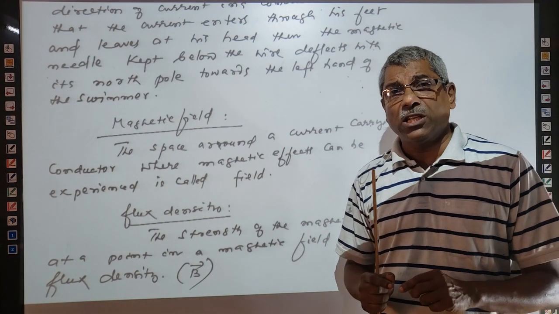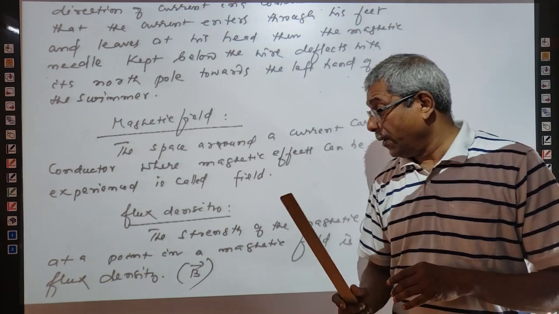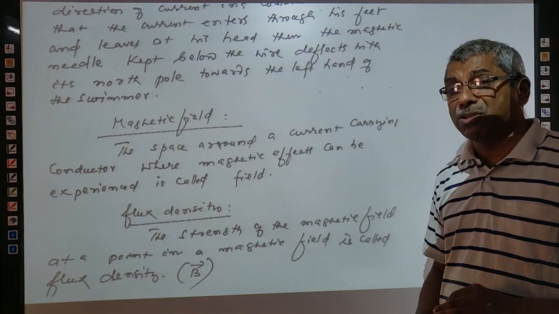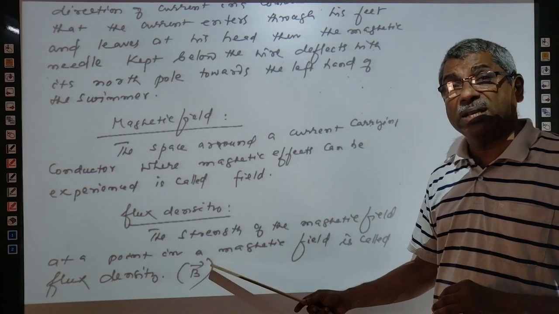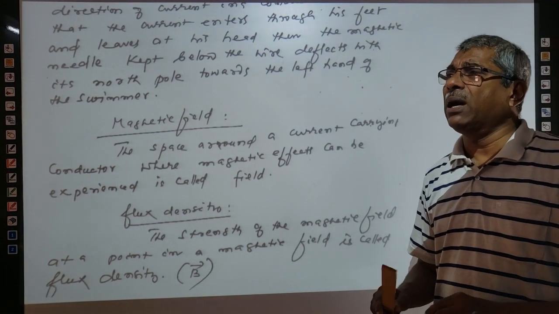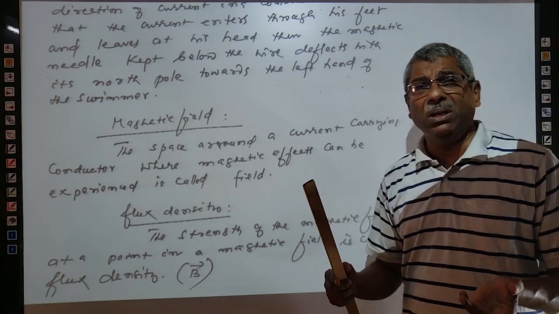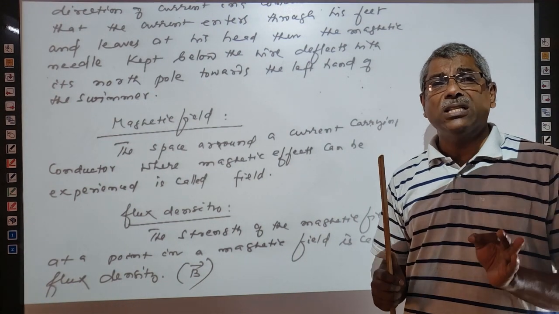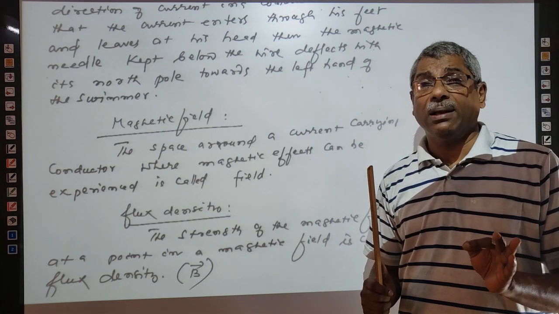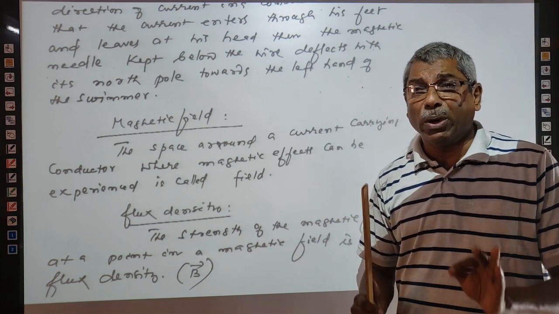Intensity of magnetic field is represented by vector B. So magnetic flux density, or sometimes also called intensity of magnetic field or strength of the magnetic field at a point, may be the total number of lines of force passing through a unit area placed at that point.